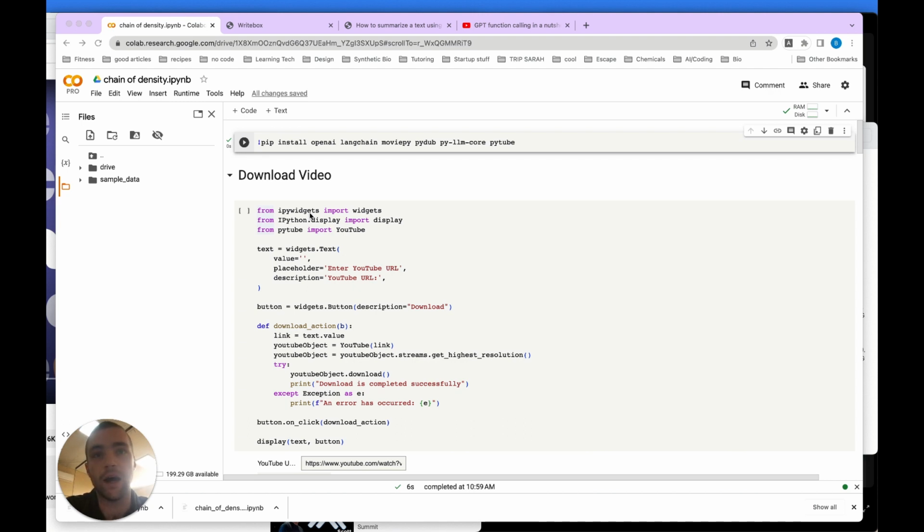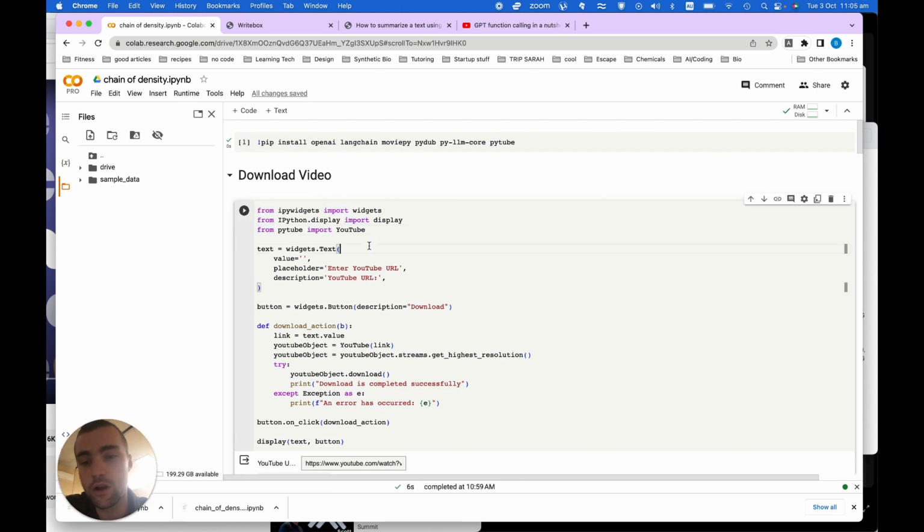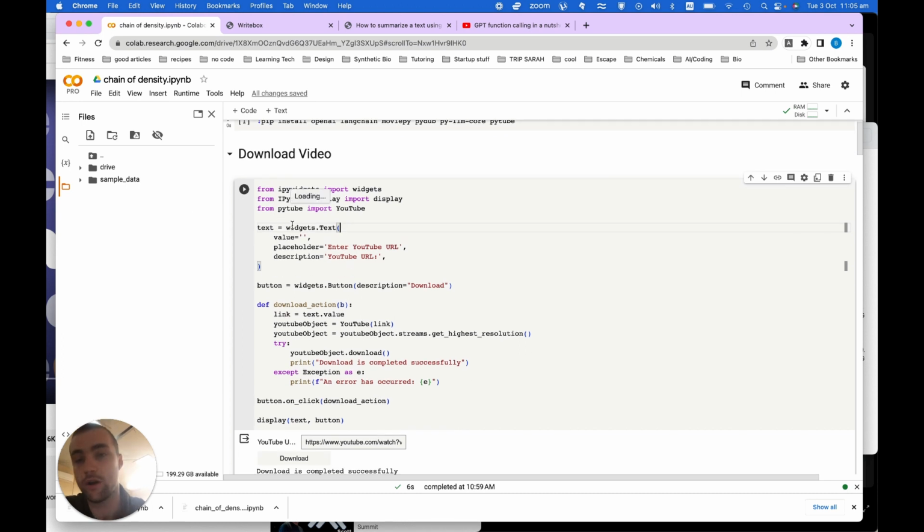This chain of density prompting technique was come up with by a team at Salesforce recently, and it's showing some really cool results. So it's a really powerful prompt to get your head around, and I think it's good to see it in context with some code.